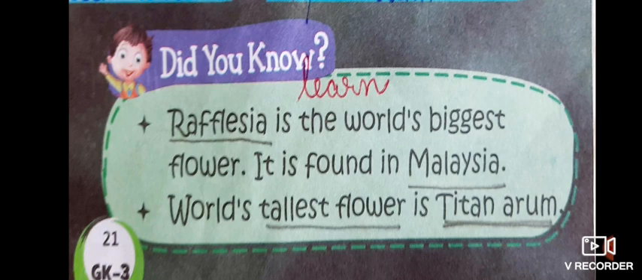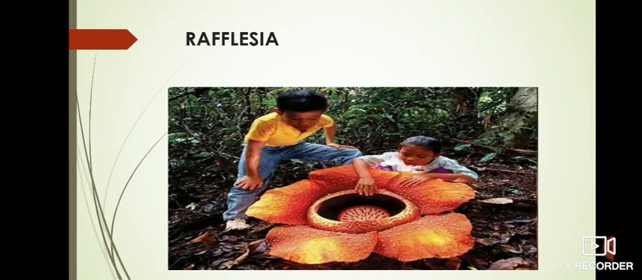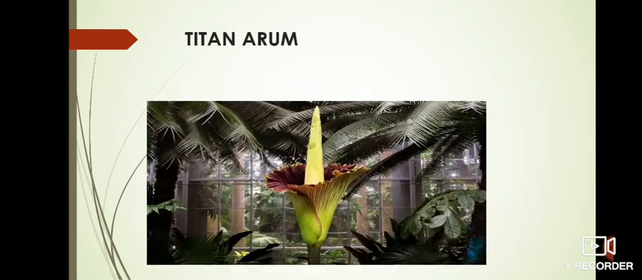Rafflesia is world's biggest flower. You can see the picture. This flower is known as Rafflesia. So it is very big. You can see in the picture. So it is the world's biggest flower and it is found in Malaysia. Now it is the biggest flower. All right, now let's talk about the tallest flower. Titan arum. It is the tallest flower. You can see the height, how tall it is. Okay, so this also you have to learn.